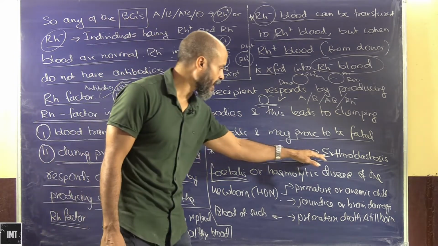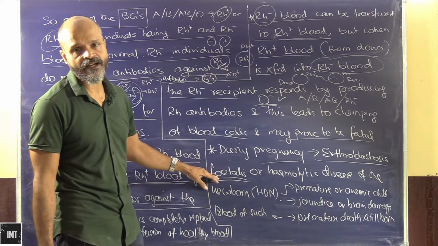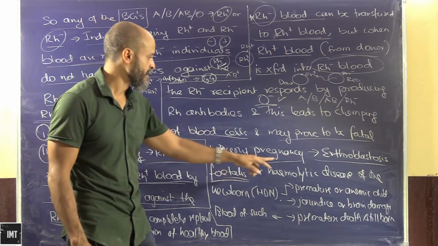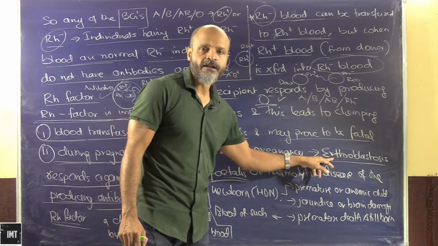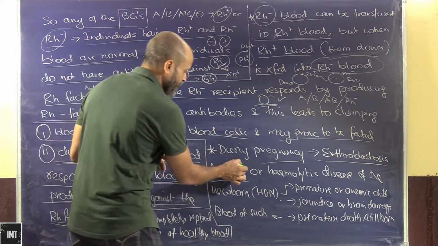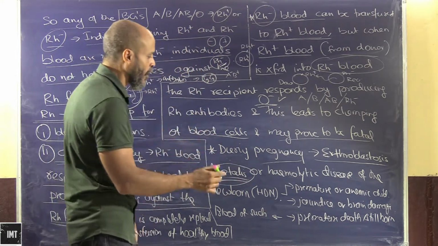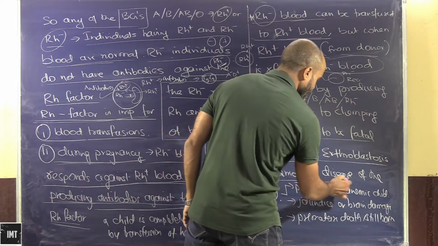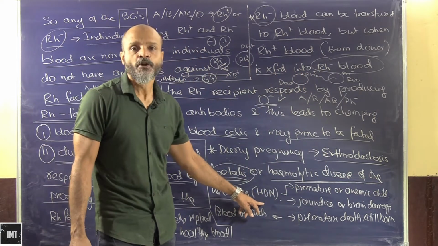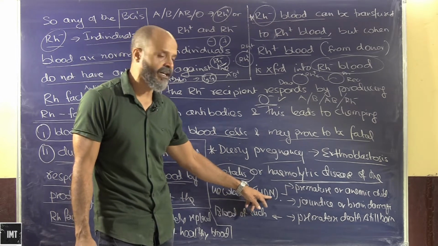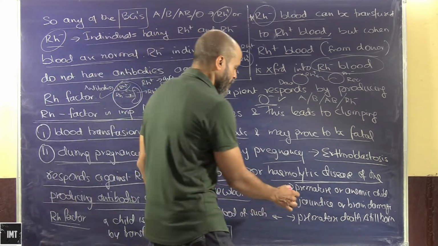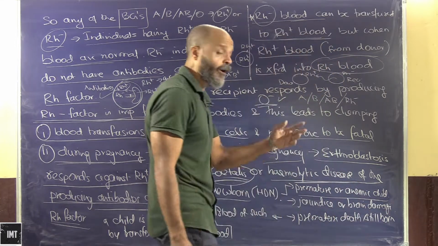That's when erythroblastosis fetalis happens, wherein the child loses all its RBCs. Erythro means RBC, and all the RBCs start bursting, and this results in fetal hemolysis. We also call this hemolytic disease of the newborn, abbreviated as HDN, which results in a premature or anemic child.